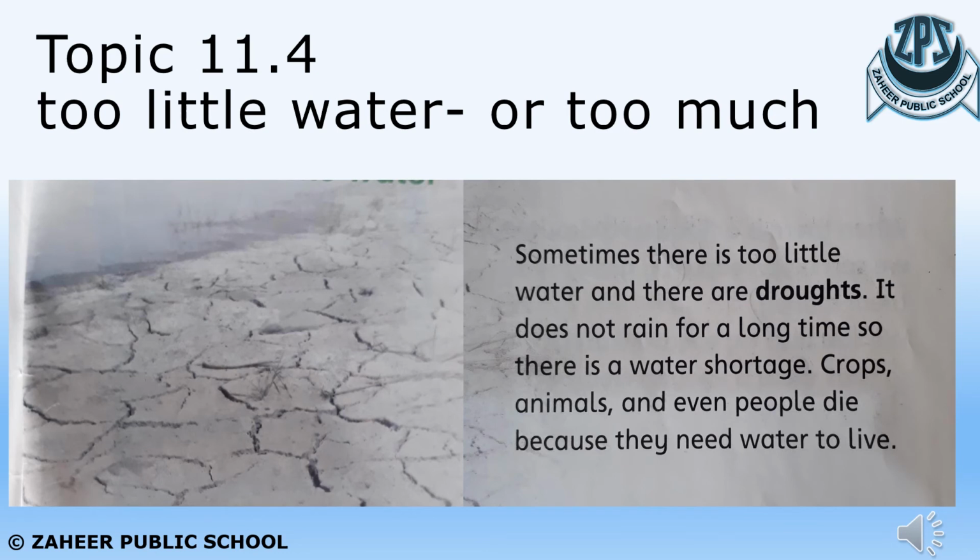The topic: too little water or too much water. There are two conditions. If there is too little water, the condition is known as the drought condition. This drought condition occurs in those areas where there isn't any rain for a long time, and there's a very serious shortage of water. So the crops, animals, and the people living in that area die because they need water to live. So the drought condition is very severe, and cannot be useful for the living organisms.